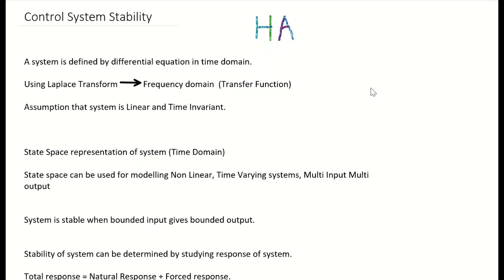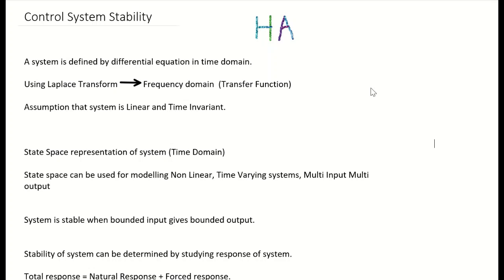Now, what is a linear and what is a non-linear system? In a linear system, if one input gives a particular output and another input gives another output, and if we add the two inputs, then the output will be the addition of the two outputs. Whereas in a non-linear system, if we add two inputs, the output is not the addition of their corresponding outputs.